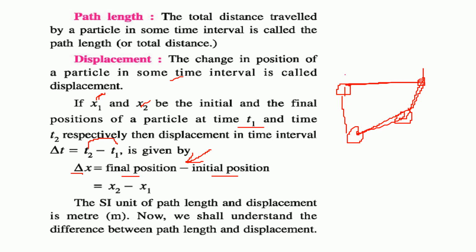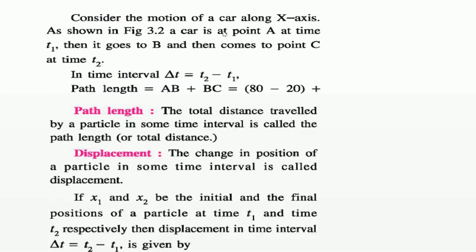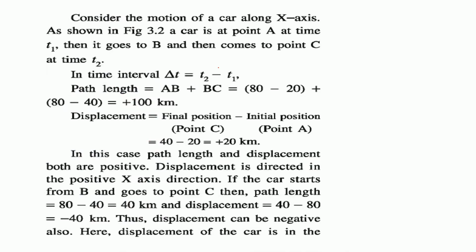If you try to find the displacement from this point to this point, it will be this distance, and this one I already told you. So displacement is different from distance. The SI unit of both path length and displacement is the meter. So let us again talk about the difference between distance and displacement.